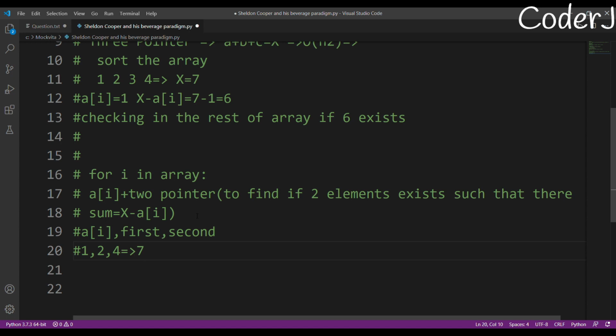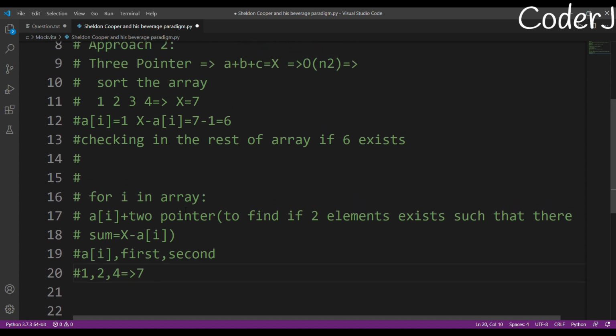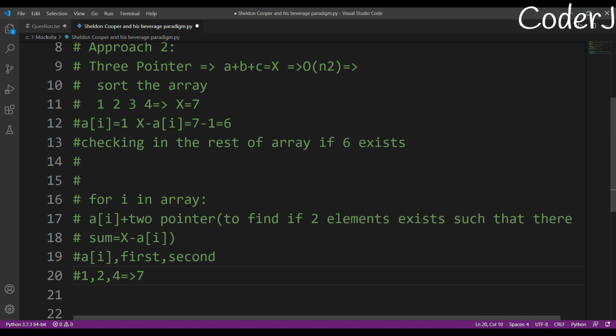I hope you have got it by now. And if you have any question, please ask them in the comment section. Okay, and this is how we create a three pointer approach, right? I call it three pointer approach. You are free to call it whatever you want. Okay. So this was approach 2, right?